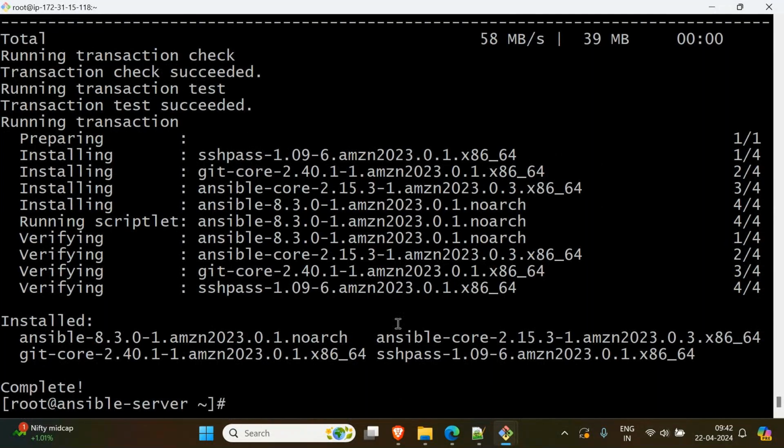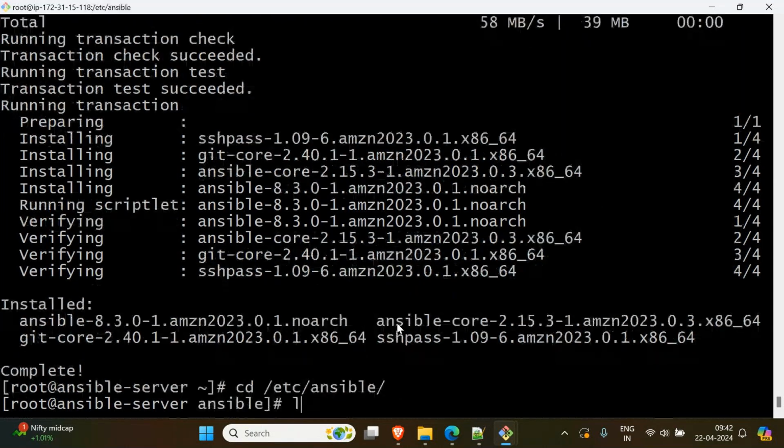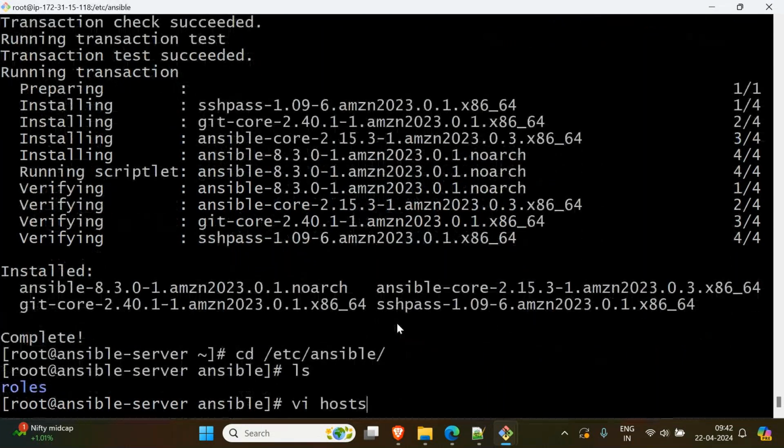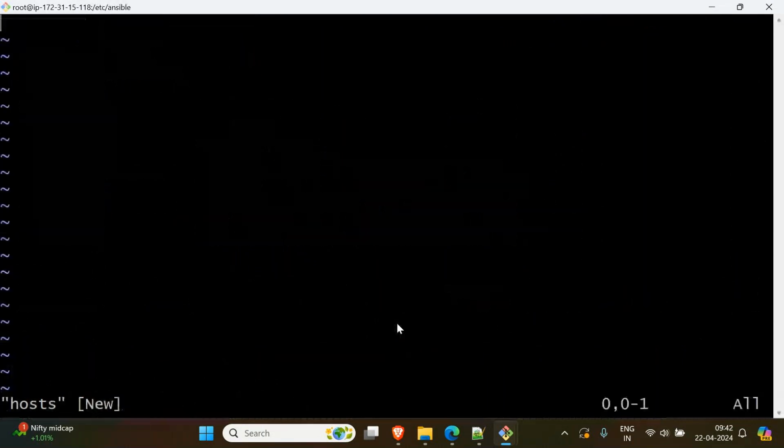Now we have installed Ansible. Then what do we have to do? We have to create the hosts file, right? In that we have to mention the IP addresses of our nodes. So cd /etc, here we have the ansible folder. Let us go inside it and open the hosts file. The hosts file will not be there. Open it, and here in insert mode I will give some name.